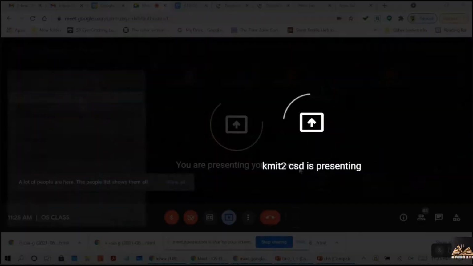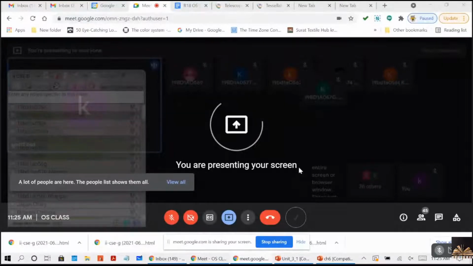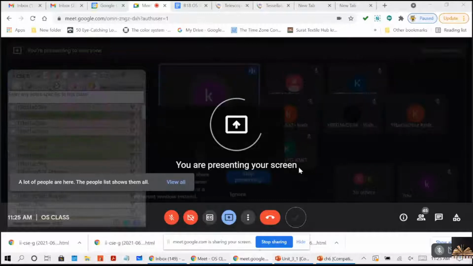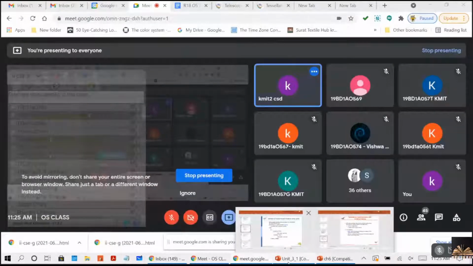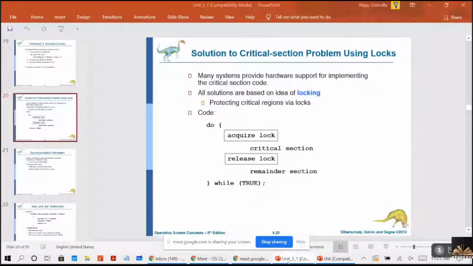Here, I'll start explaining synchronization hardware with the simple hardware instructions that are available on most computers. Now you can see my PPT, right? I think yes. Yeah, thank you so much.